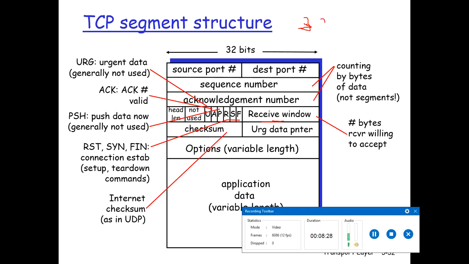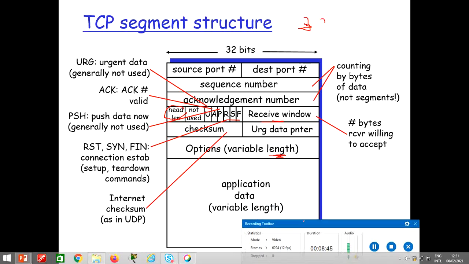It specifies the length of the TCP header in 32-bit words. The TCP header can be of variable length because of the TCP options field, which can have any size.